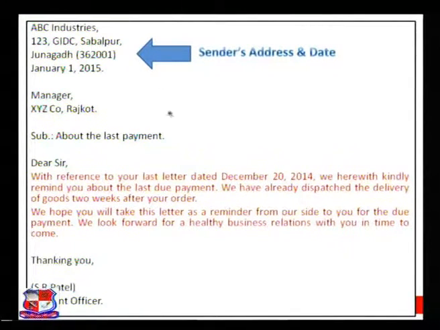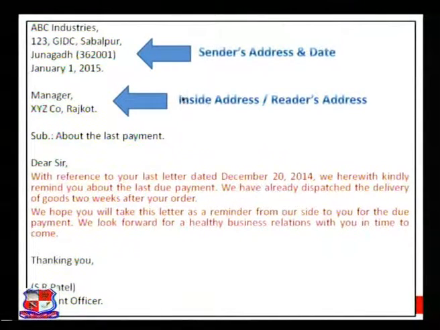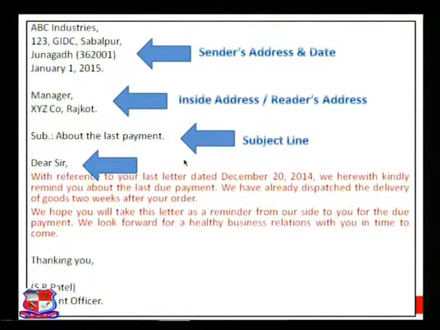Every time, in every slide, you will find this identification. This is called the inside address or reader's address. This is called the subject line, it is very important. This is called the salutation, the address for the letter reader. This is the body of the letter, these red fonts, this entire text, both paragraphs are called the body of the letter.